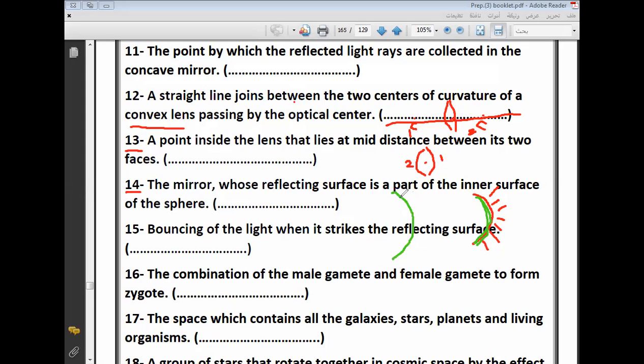This is a convex, and I will make it here. So this is the outer part of a sphere, convex, and this is a convex mirror. Okay. Thanks, Yamin. Muhammad. Okay.